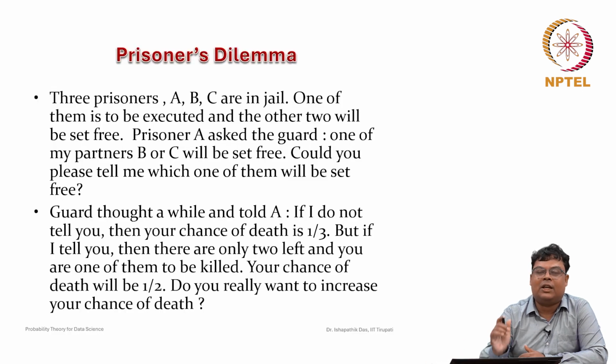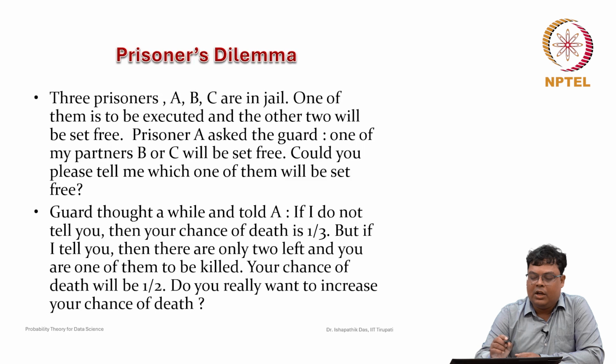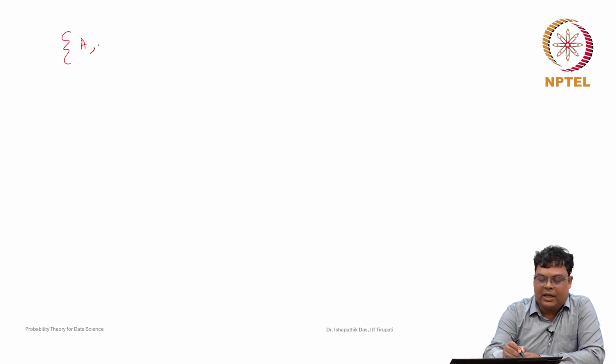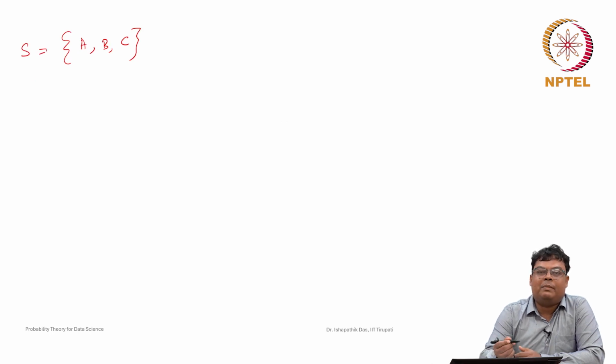One of the interesting examples here is called the prisoner dilemma. There are 3 prisoners A, B, C in a jail. One of them will be executed and the other 2 will be set free. So, there are 3 prisoners A, B and C; this is the sample space. Now, one of them will be executed. Suppose A denotes the event that A will be executed, B denotes the event that B will be executed and C denotes the event that C will be executed.